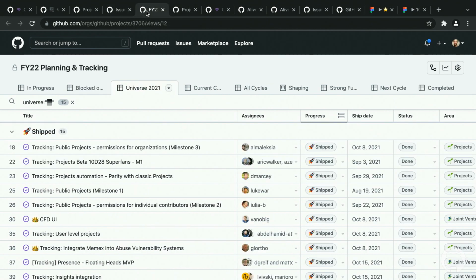That's fantastic. But we're not done. It just keeps on giving. Let me show you one more, okay? And then we could probably just call it. So this is what I call the planning and tracking. We call it sometimes the epic tracker, but it really allows us to understand what is happening across the organization that we have. So we have a bunch of things that were happening for Universe 2021.